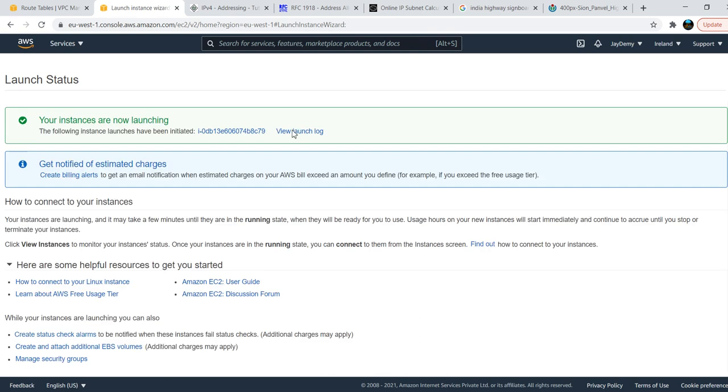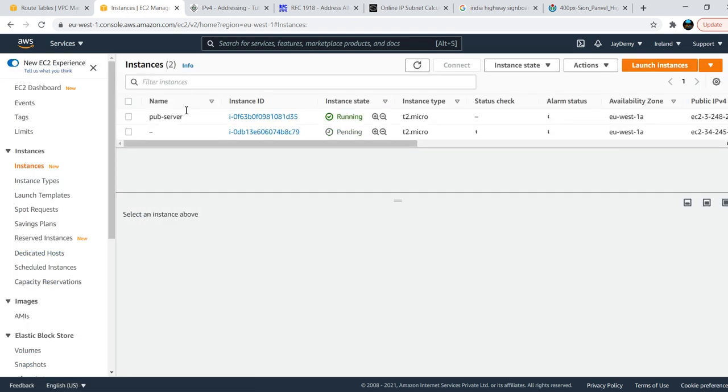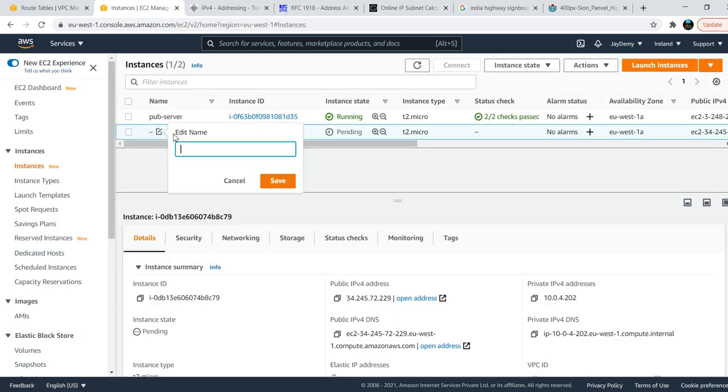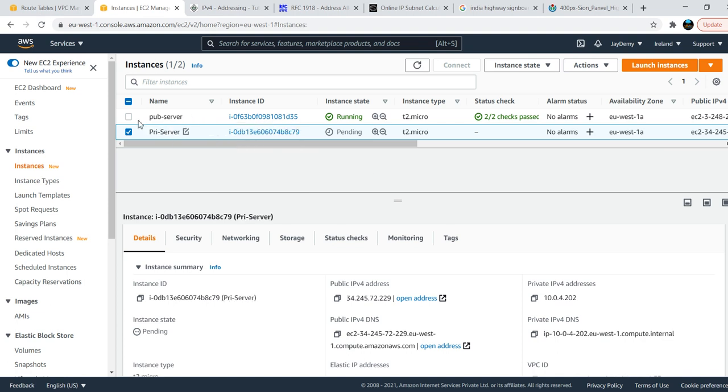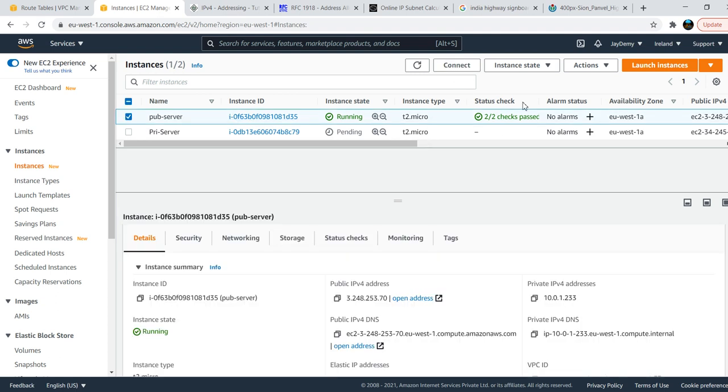Okay, just launched instances, two instances launched, one in public and another one in private. Just view instances. I will give the name for this server as private, because it is already in the private environment, private server. Okay, now I want to log into this server. I will log in and I will show you.